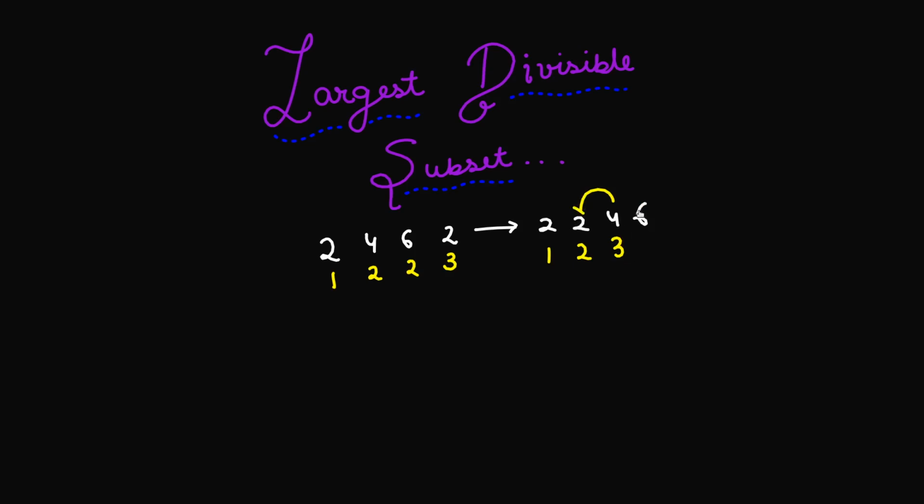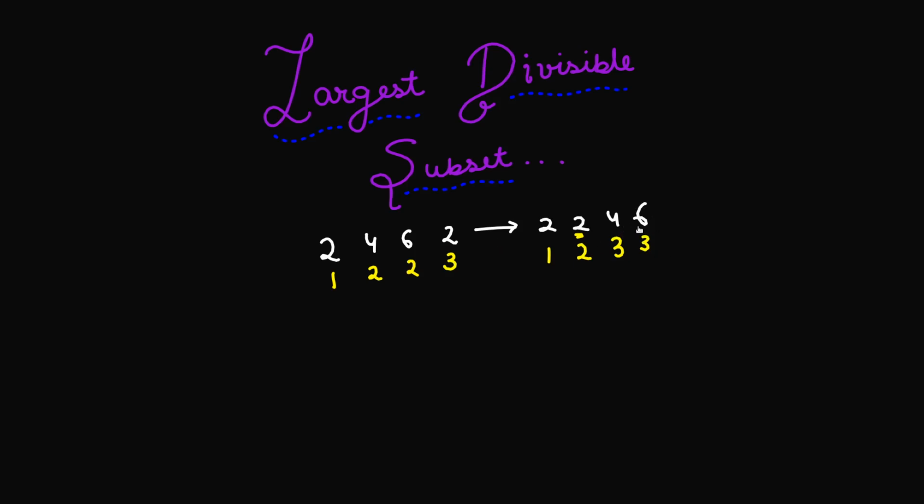And for this 6, again if I see, I can just put this 6 along with this 2, and what I can obtain is a subset size of 3 for that 6. Okay, because at this 2 I already have a subset size of 2, and for this 6 I can think like this, that since this 2 divides the 6, I can put this 6 safely in the set which already contains these two 2's, and that's going to give me a subset size of 3.